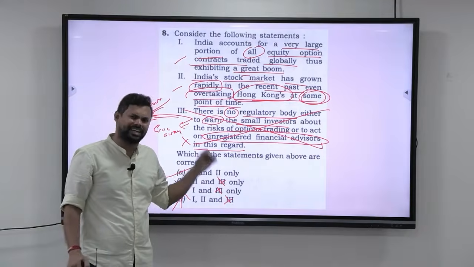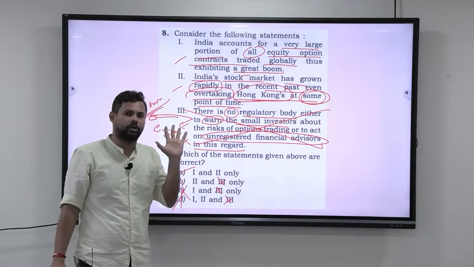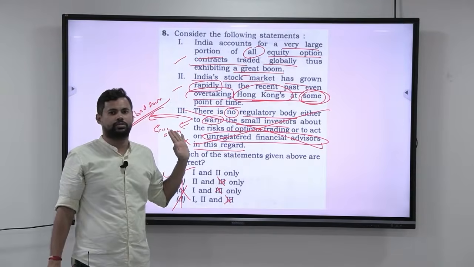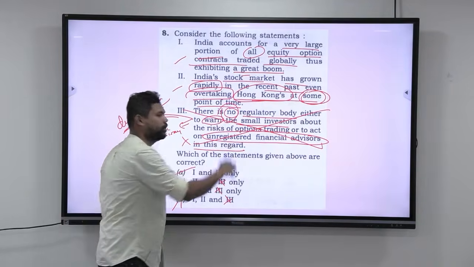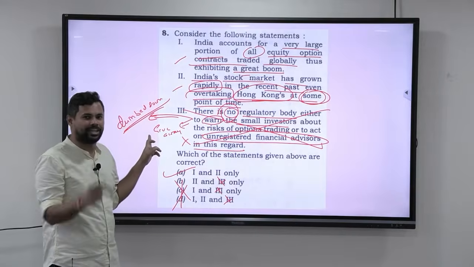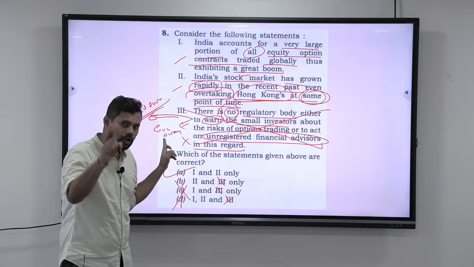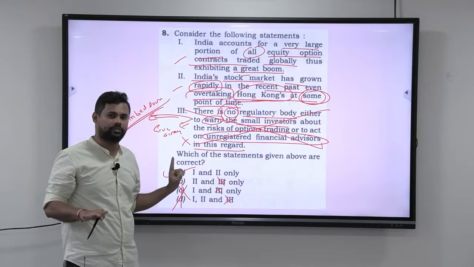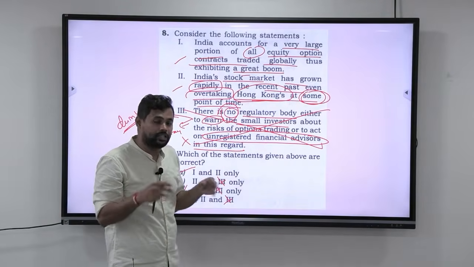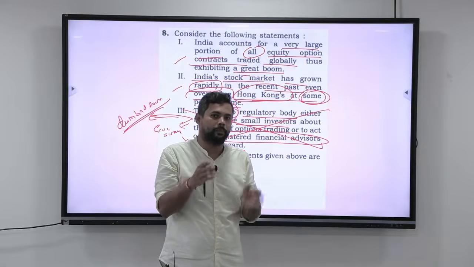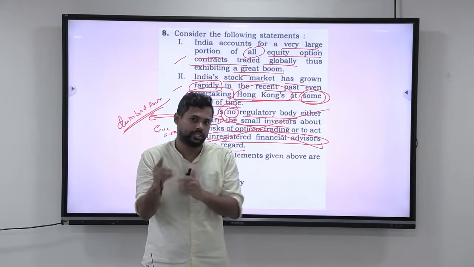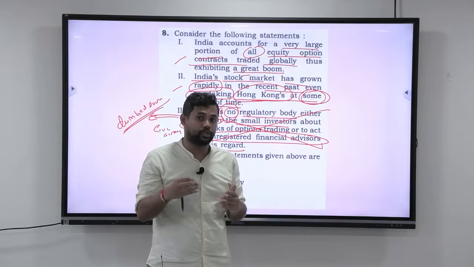Not only in a country like India, in any country, there will always be a regulatory body. Forget India. Any country will always have one regulatory body that will do this. You cannot say that there is no regulator at all. So this statement is too extreme and it is purposely dumbed down in order to make you understand that using this, you can get the answer. But trying to think like this in the exam is what is the challenge. The person who is able to manage the time, who is able to maintain the composure and then do it, is the person who will win this game, and not the person who is there in a rush.